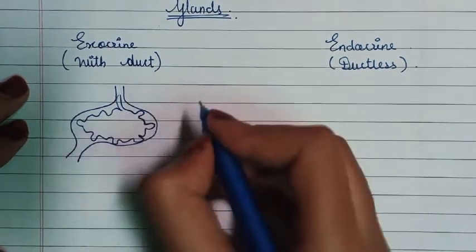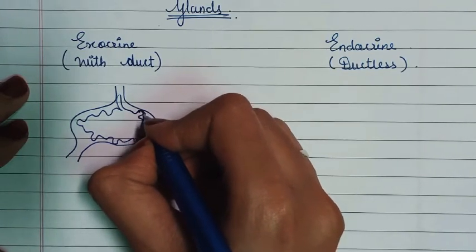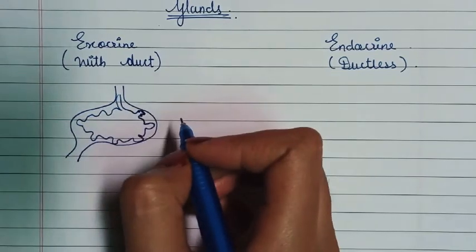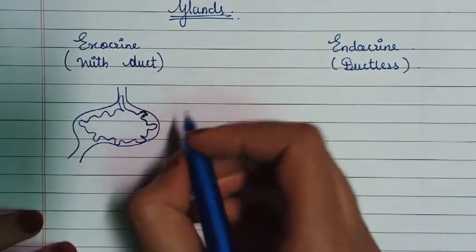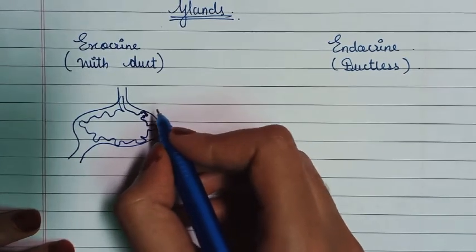Here if we enlarge this part, you can see the gastric juice gets secreted. Here you can see cells which secrete gastric juice.